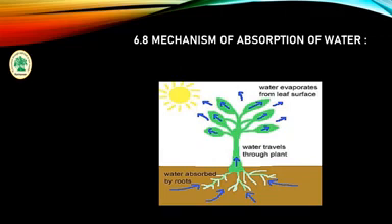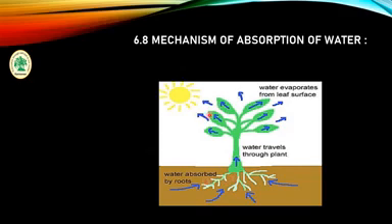What is meant by absorption of water? Uptake of water means absorption of water. Here, in the diagram, we show the uptake of water, or water absorbed by the roots. Plants absorb water from the soil through the root hairs, and as we know, root hairs are present on the maturation zone of the root.